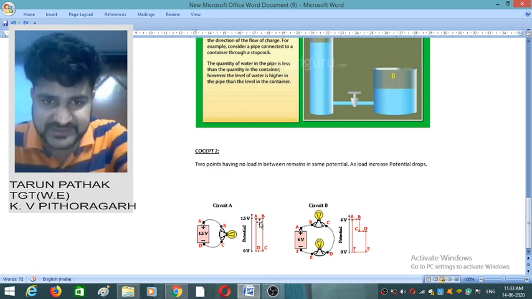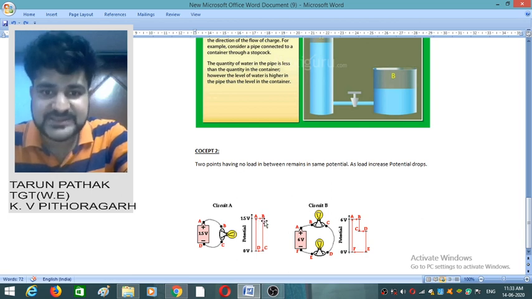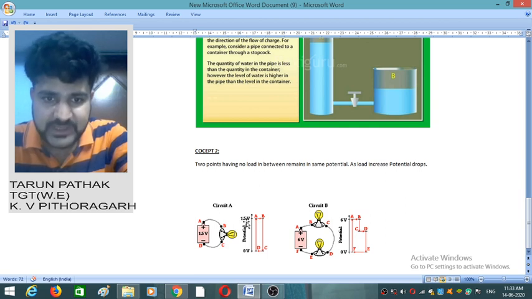Now you see here in this figure, point A and point B are at the same potential and it is 1.5 volt. Now here also the point D and point C, there are no gadgets, no load, nothing has been connected between point D and point C.